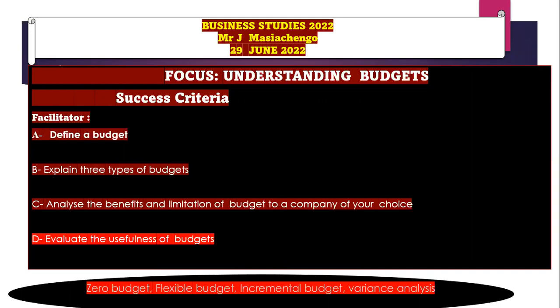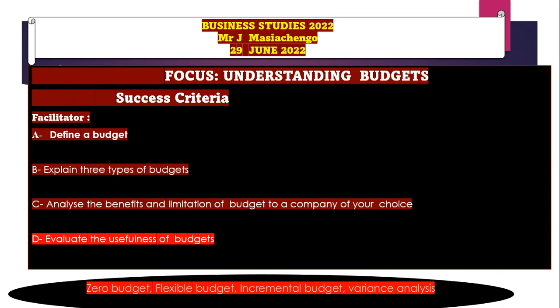Again, we are preparing for our final examination. So I want you to get your pen and your paper, and we are focusing on budgets today. Let's see our success criteria, what we are supposed to cover today. A, we are supposed to define what a budget is. Then we explain the three types of budgets. Then we analyze the benefits and limitations of budgets to a company of your own choice. Then the last part of today's lesson is I want you to evaluate the usefulness of budgets. This is a typical examination question. So that's today's lesson plan.